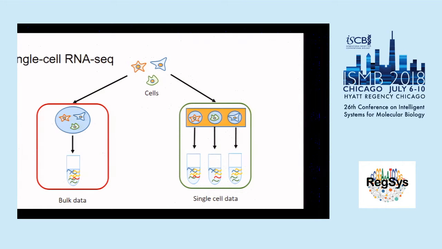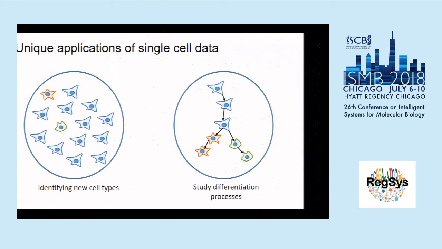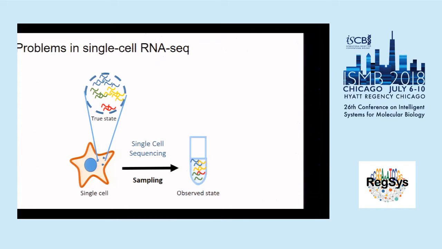This allows us to perform a lot of new kinds of analyses, but also leads to a lot of new challenges. Single-cell RNA-seq can get us potentially a lot more information than bulk RNA-seq data. By sequencing single cells, we can get a sense of the heterogeneity of the population. We can classify cell types or perform lineage analysis, which lets us understand the differentiation processes and developmental processes of cells. But single-cell RNA-seq also presents a number of new challenges compared to bulk sequencing.